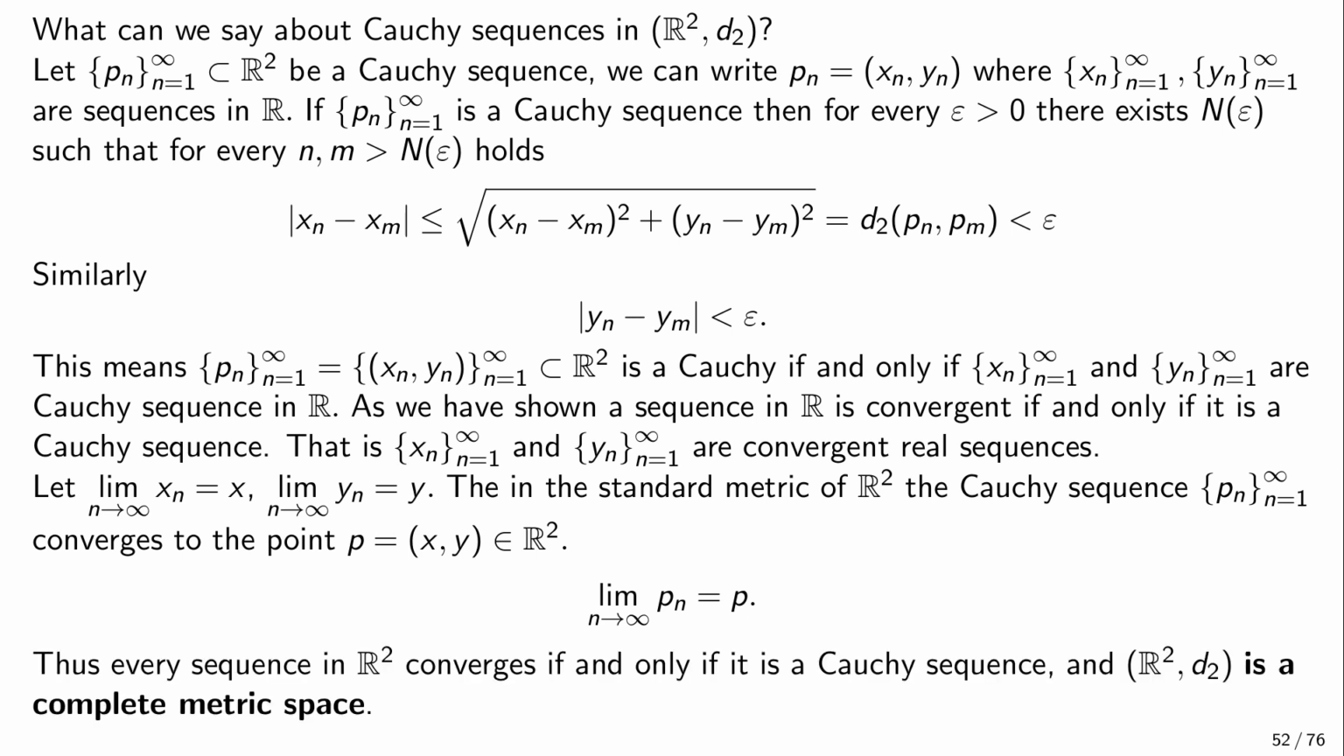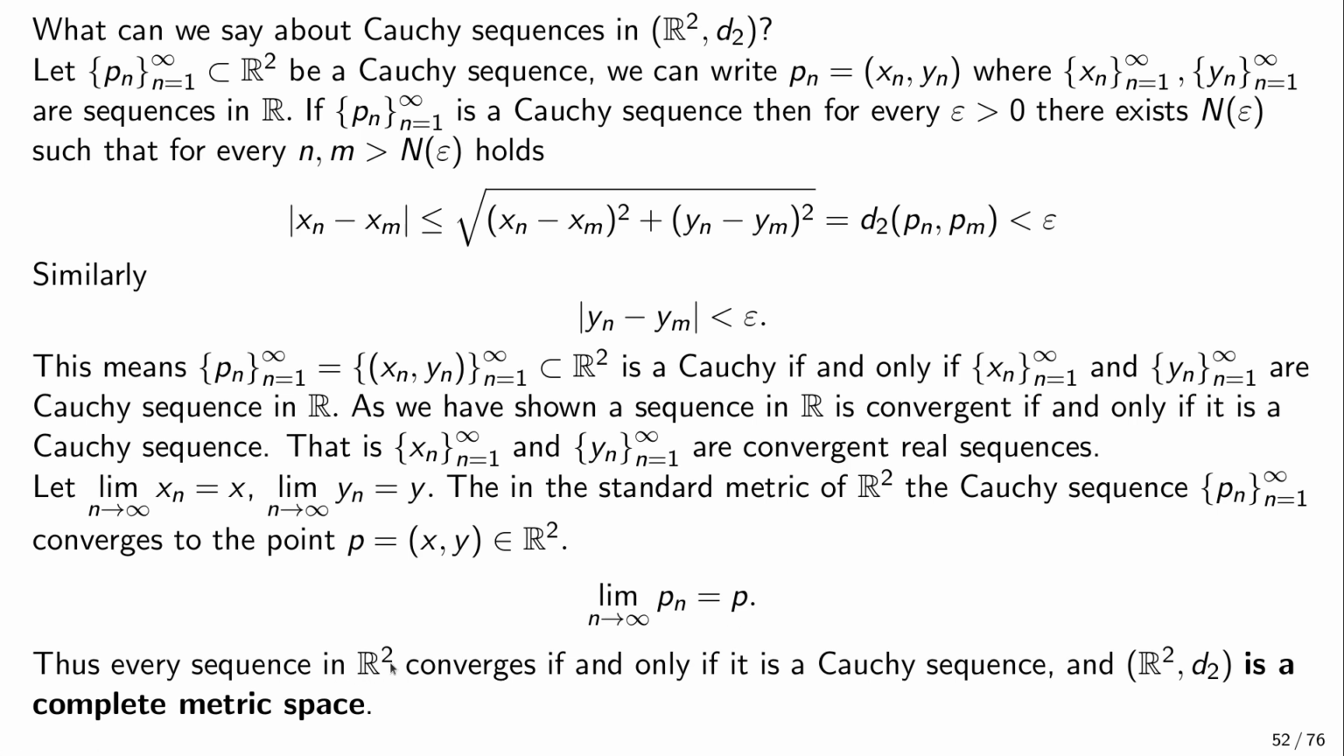So basically, we have shown that a sequence in R2 converges if and only if it is a Cauchy sequence, because every convergent sequence is a Cauchy sequence. And here we've proved the converse. We've taken a Cauchy sequence and showed that it converges. So we have shown that R2 is a complete metric space.